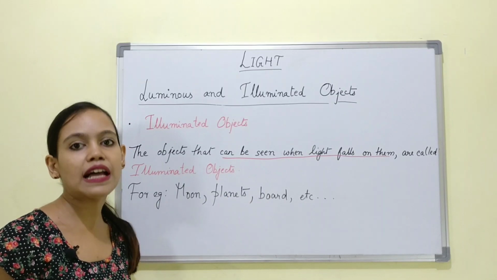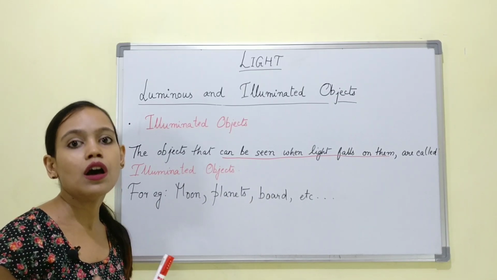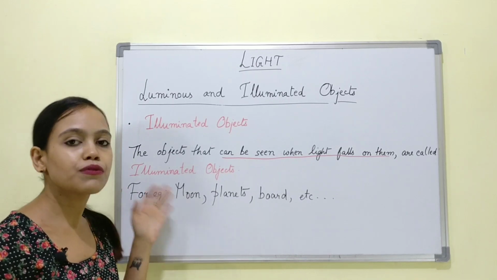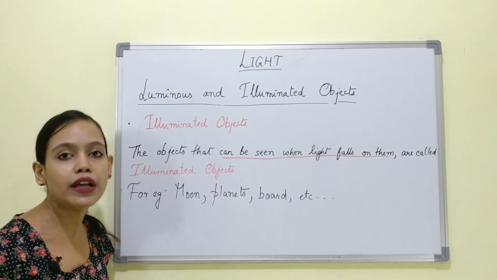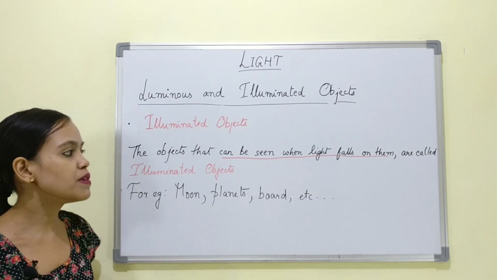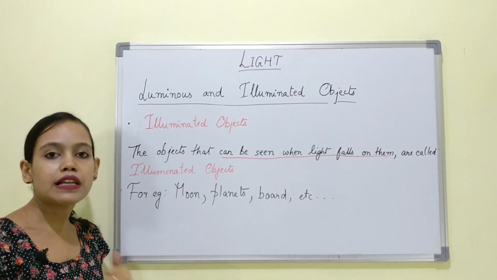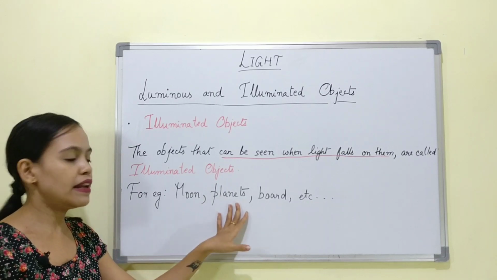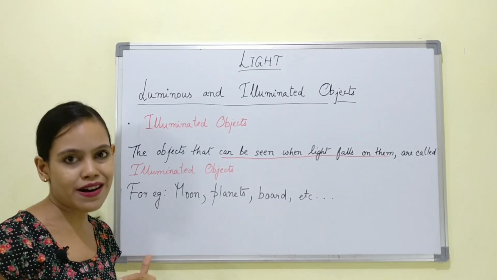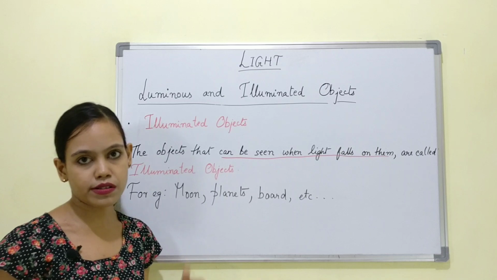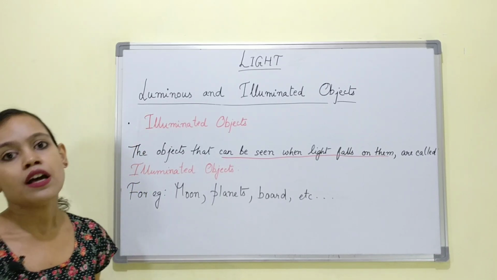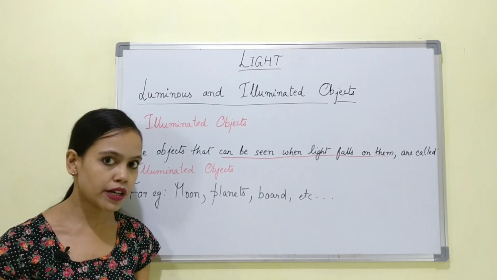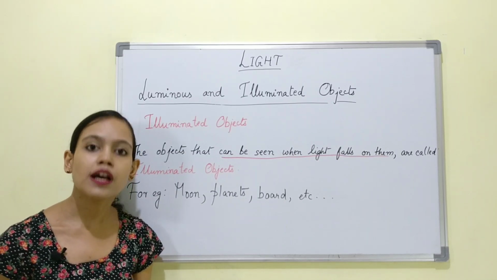Basically anything that we are able to see is because of light falling on it. So we can call any object an illuminated object. The sun or any other star will be categorized as luminous objects, while the planets, be it Earth, Mars or any other planet in the solar system and beyond, will be categorized as illuminated objects.